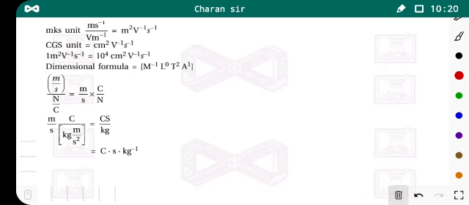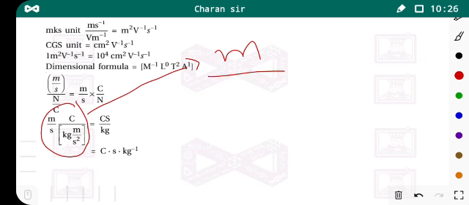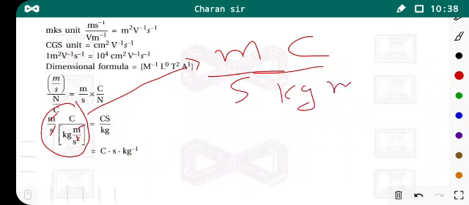So now we have this equation. From this equation we can write meter per second square, so 1 second cancels, meter and meter cancel out.